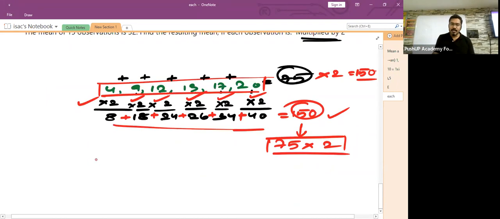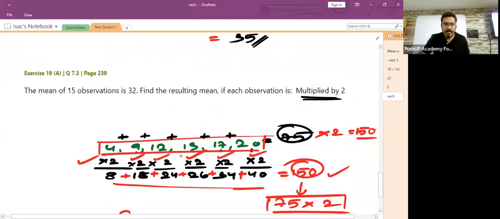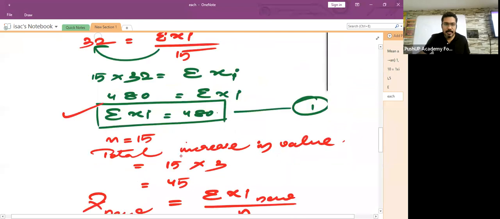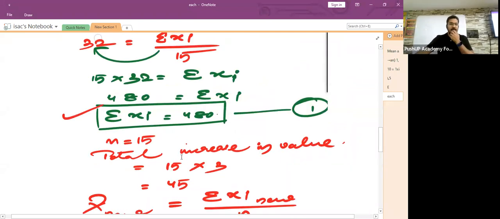How much was the old average? Children, how much was the old average? Sigma x bar old, how much was it? How much was it, children? I forgot, 480. No, sigma xi, sorry.